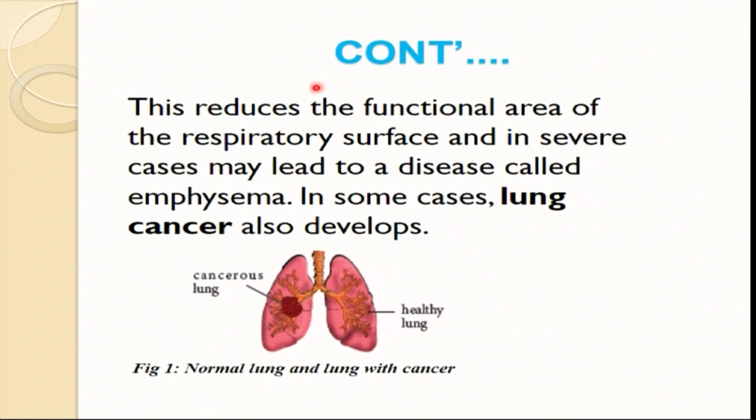I have a diagram here. The diagram is well elaborated. I have the two lungs. As I mentioned earlier, once all these particles are not removed from the lungs, automatically the lungs become unhealthy.